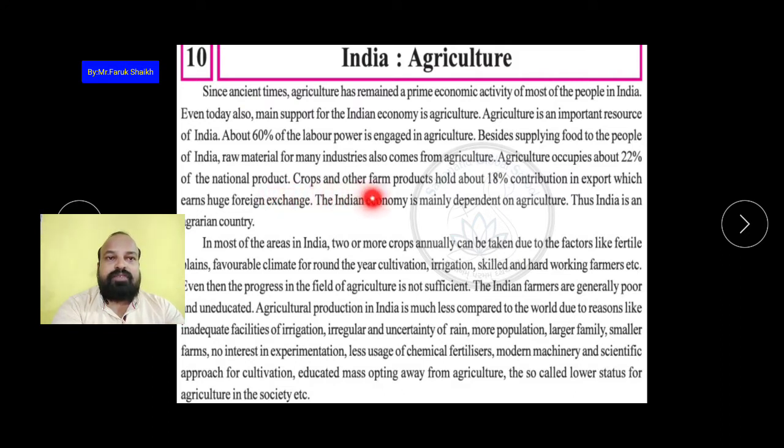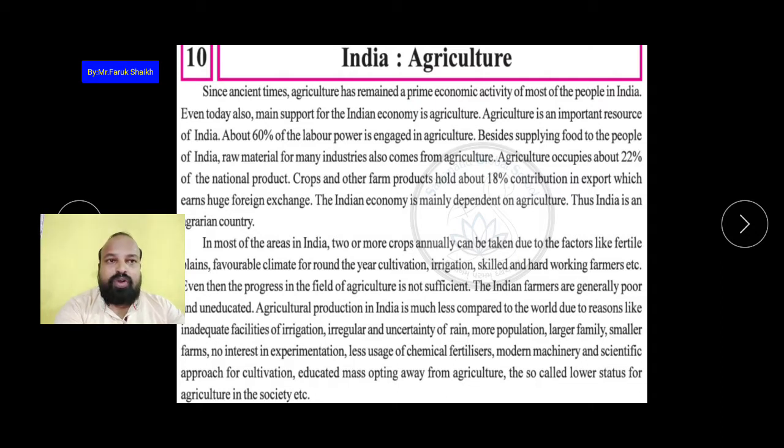Crops and other farm products hold about 18% contribution in exports, which earns huge foreign exchange. From the point of view of economic balance, foreign currency is the most important.